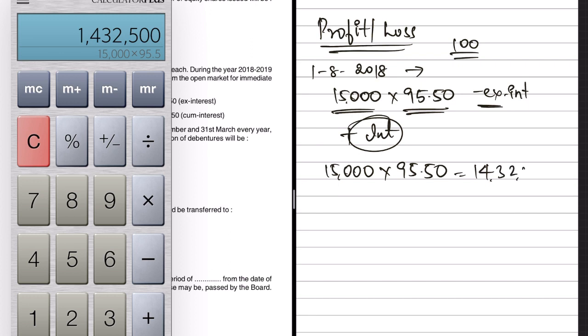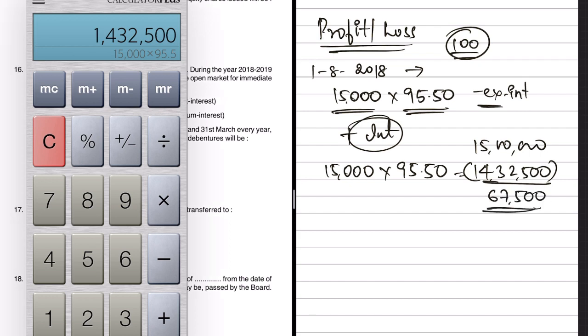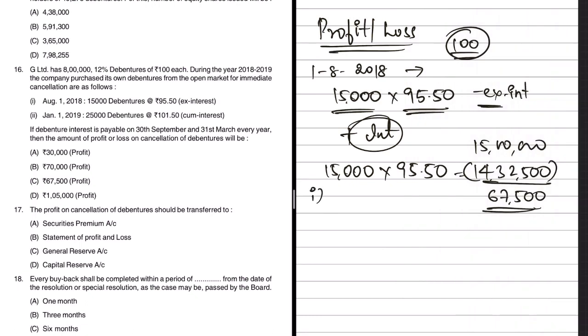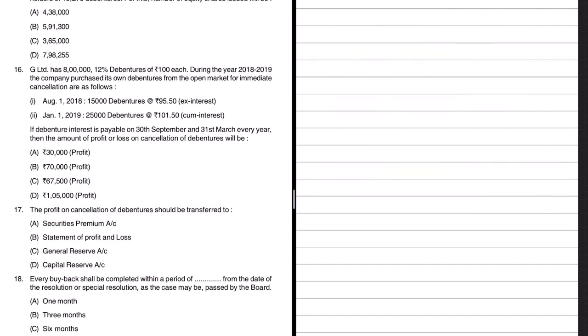So 14 lakh 32,500 is the amount to be paid to debenture holders as against 15 lakhs if they had paid the actual face value, which is 100. Now the company obviously is paying less, so therefore the company will make some profit. So 15 lakhs minus 14,32,500 is nothing but 67,500. So this is with regard to sub question 1. Now let us look at the profit which the company makes with regard to sub question 2. That is, on Jan 1st 2019, the company purchased its own debentures of 25,000 at the rate of 101.5 cum